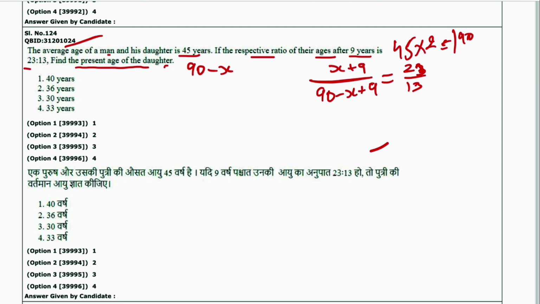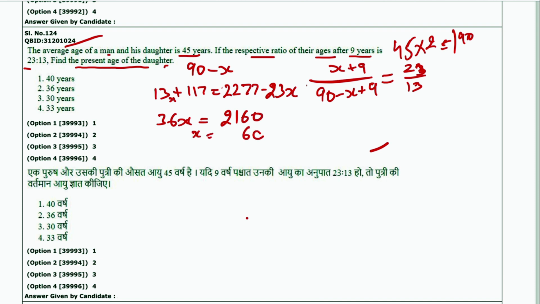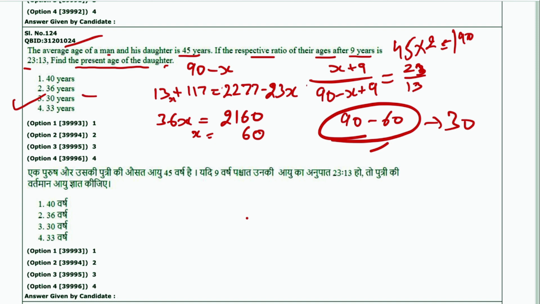If you solve this, 13x plus 117 is equal to 2277 minus 23x. So 36x is equal to 2160, and if you divide this, you will get x, it will be 60. So 90 minus 60 is 30. 30 years. 3 is the answer.